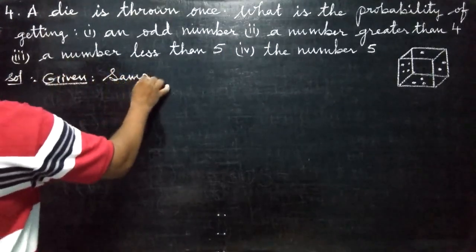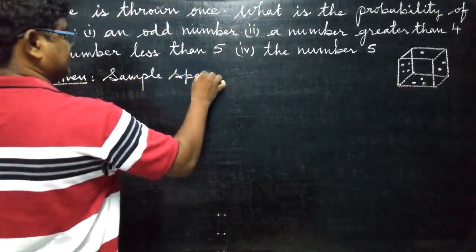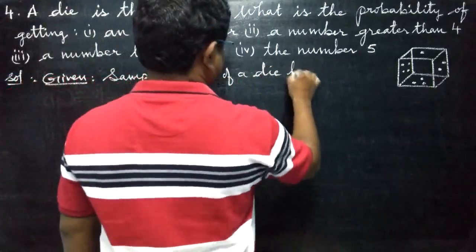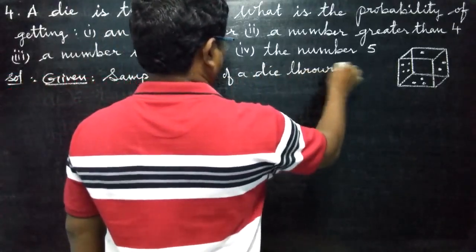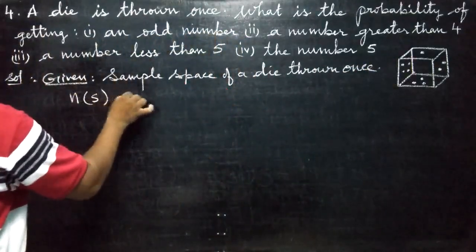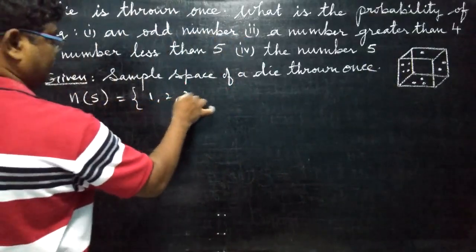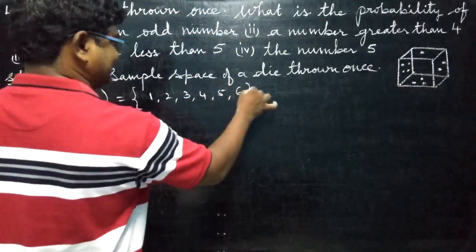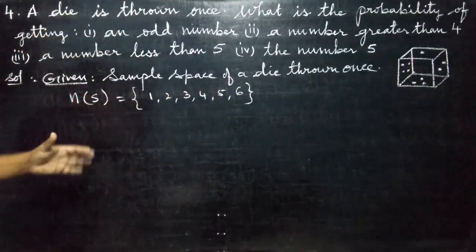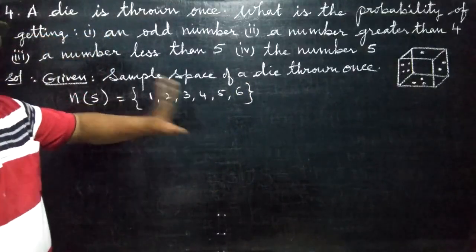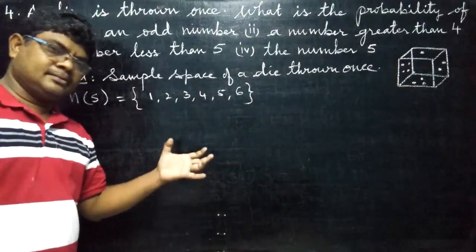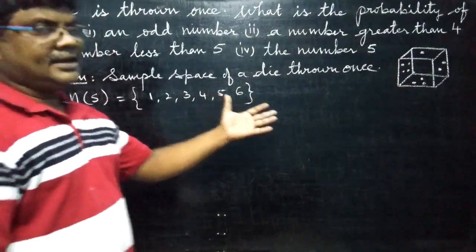Sample space of a die thrown once. What sample space will we get? 1, 2, 3, 4, 5, 6. 6 faces. Each face has 1 dot, 2 dots, like that, 3. So how many in the sample space? 6 will be there. We are playing now. We are in game spirit, so you can understand more.